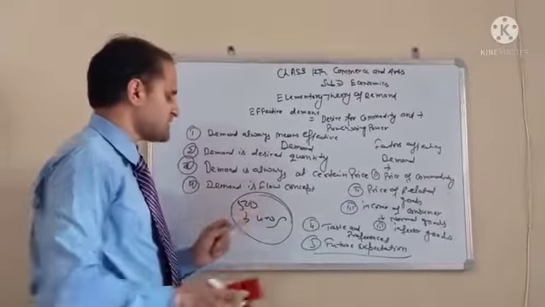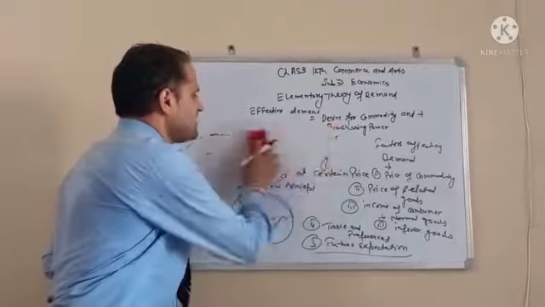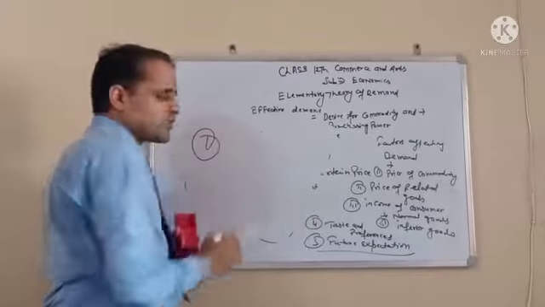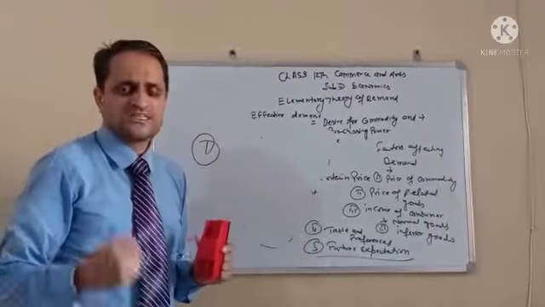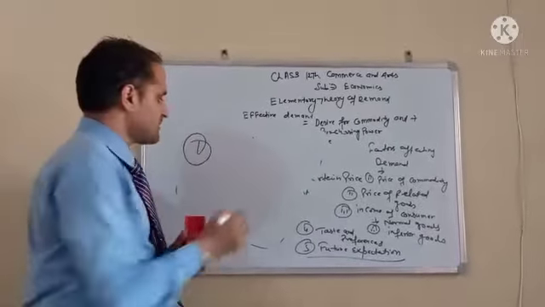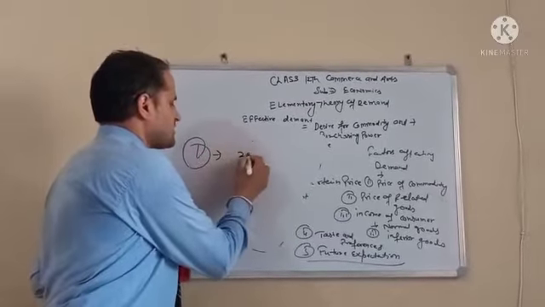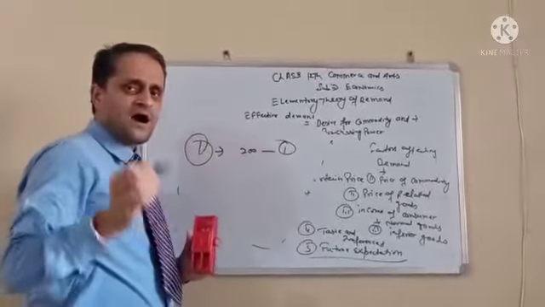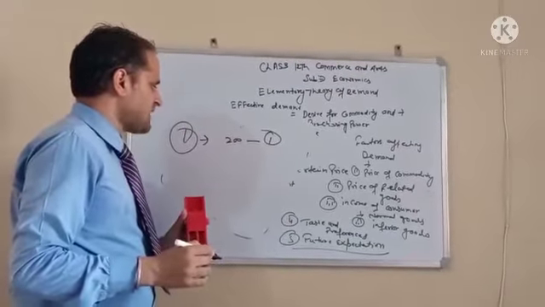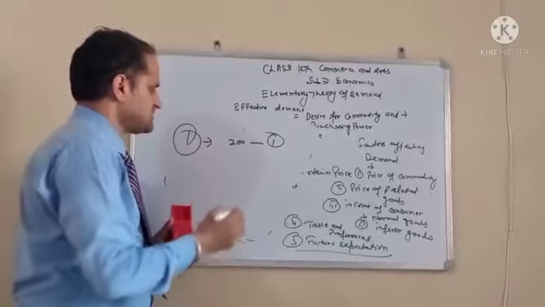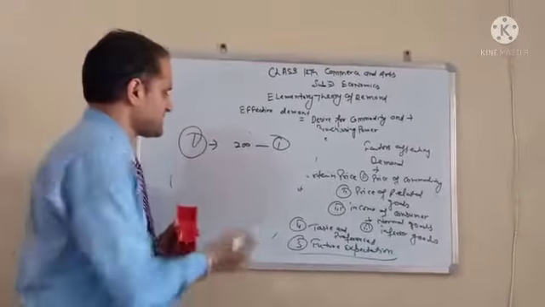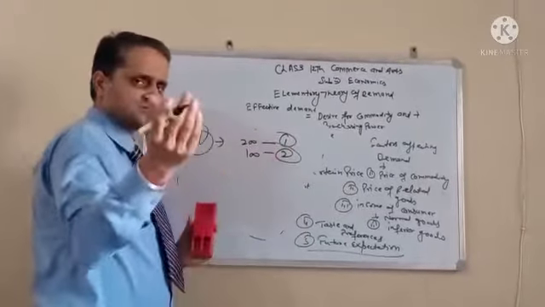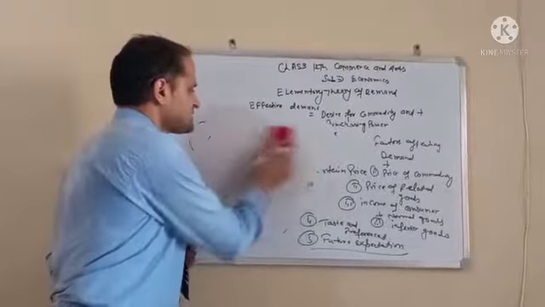Demand is always a flow concept. What is a flow concept? For example, you want to see a movie and the price of the ticket is 200 and you visit once in a month. After that sometimes the cinema holders decline the price and the price is 100 and now you are visiting 2 times. So this is called a flow concept, right?